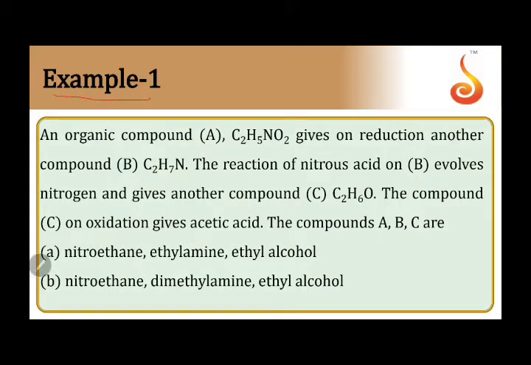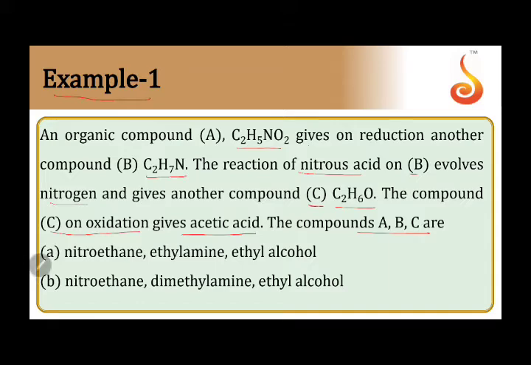Example 1. An organic compound A, C2H5NO2, gives on reduction another compound B, C2H7N. The reaction of nitrous acid on B evolves nitrogen and gives another compound C, C2H6O. The compound C on oxidation gives acetic acid. The compounds A, B, C are. So we need to identify all these three compounds here.